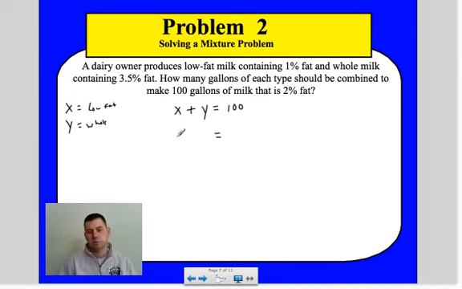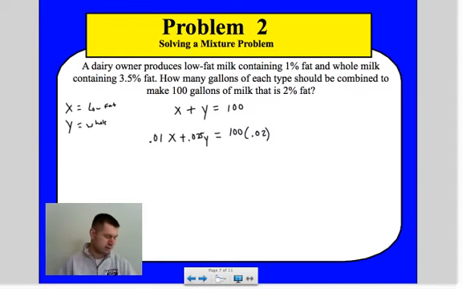So how much is each one worth? Okay, well, the X, the low-fat milk, is worth 1%, which means 0.01, and then the Y is 0.035Y. Okay, and that combination needs to make 100 gallons, but it needs to be 100 gallons of 0.02. Okay, so that's the setup of this problem.